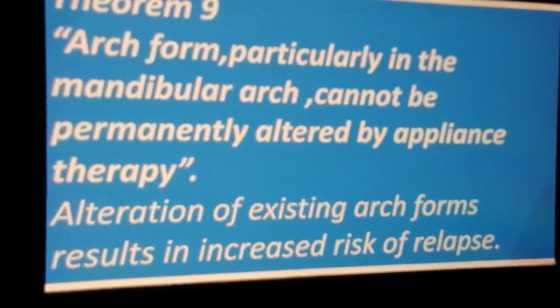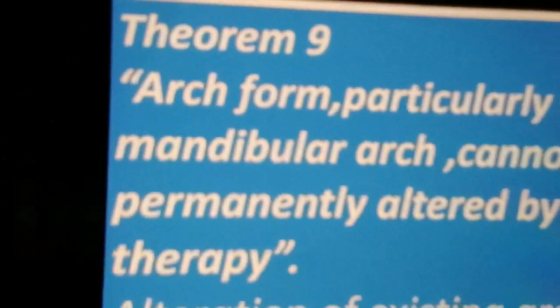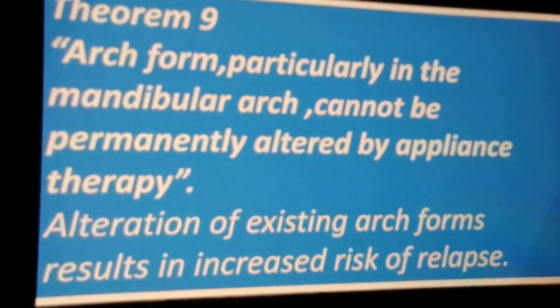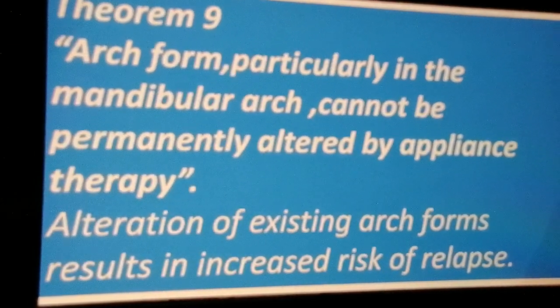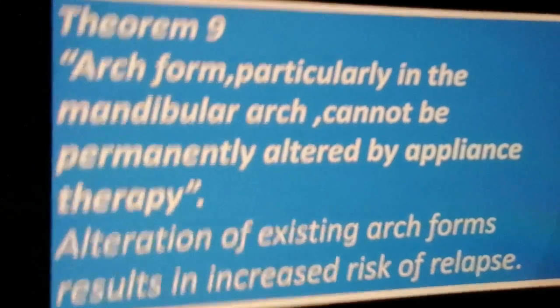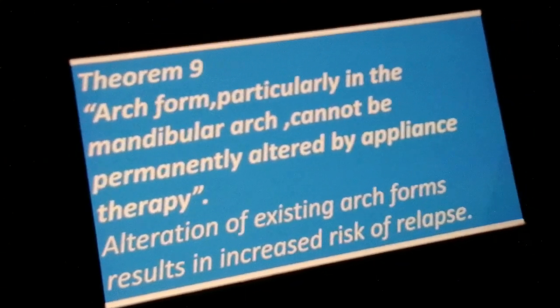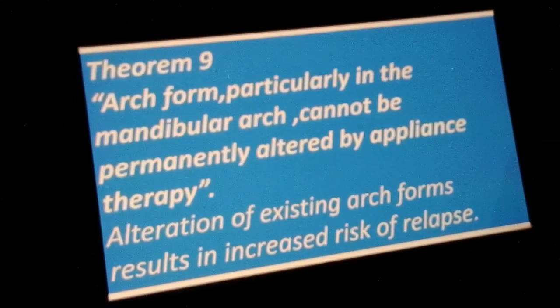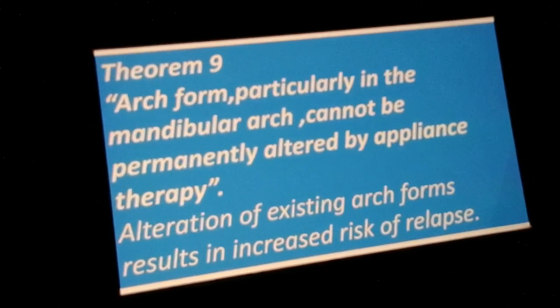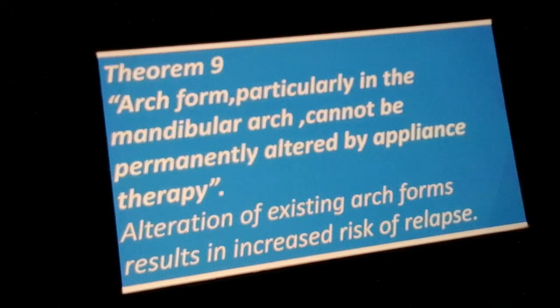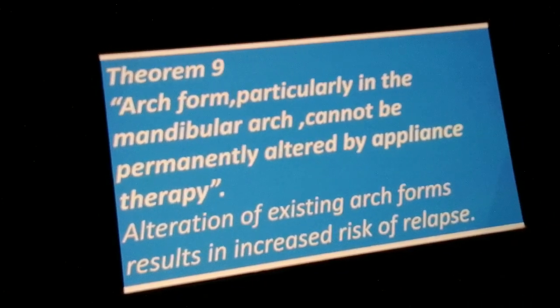Now the theorem number 9. Theorem 9: the arch form, particularly in the mandibular arch, cannot be permanently altered by appliance therapy. So alteration of existing arch forms results in increased risk of relapse.